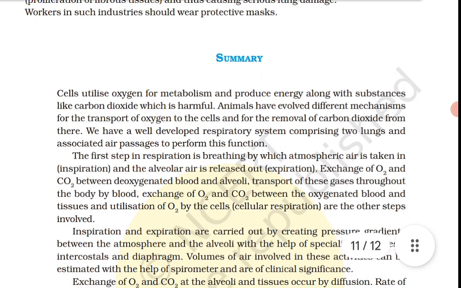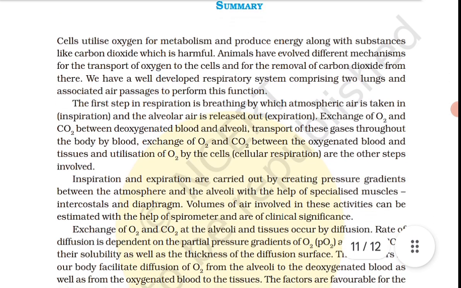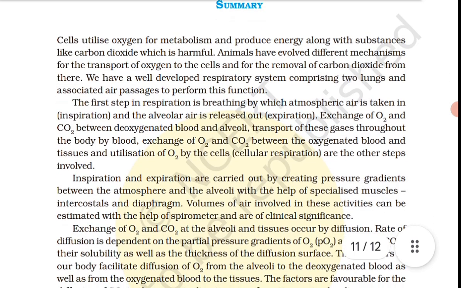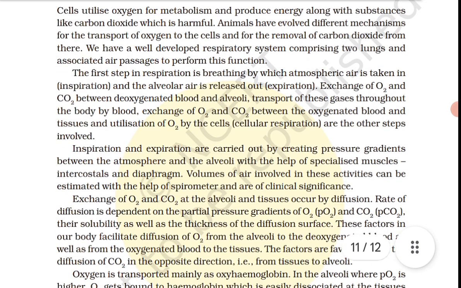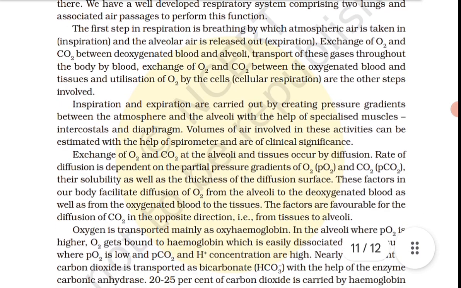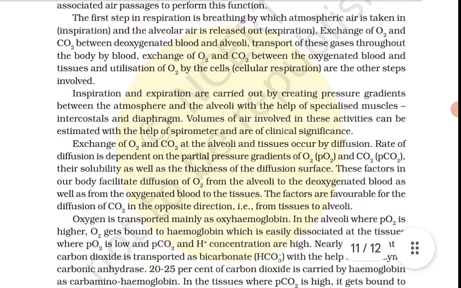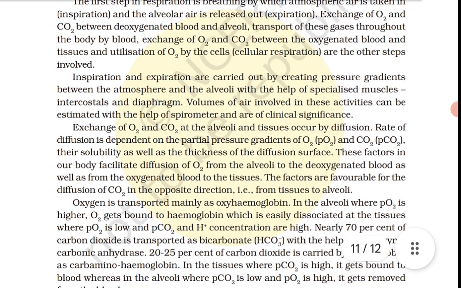Oxygen is transported mainly as oxyhemoglobin. In the alveoli where PO2 is higher, oxygen gets bound to hemoglobin, which is easily dissociated at the tissue where PO2 is low and PCO2 and H plus concentration are high.